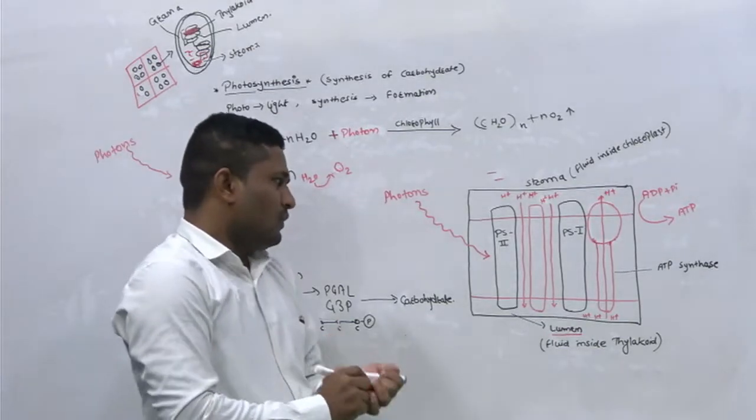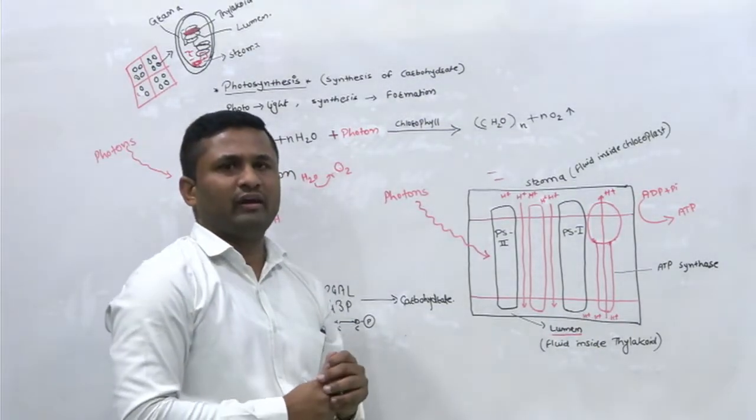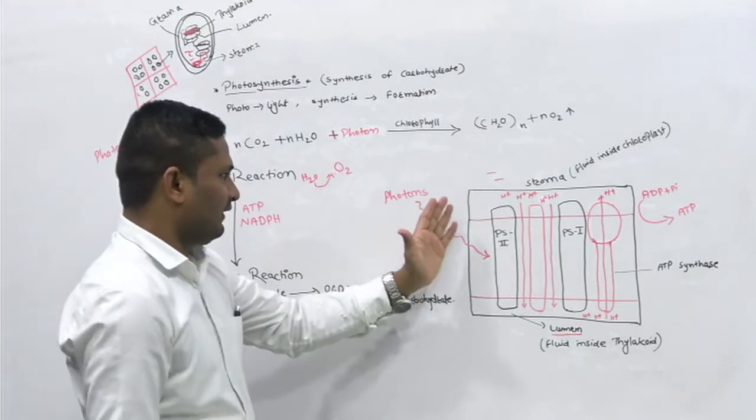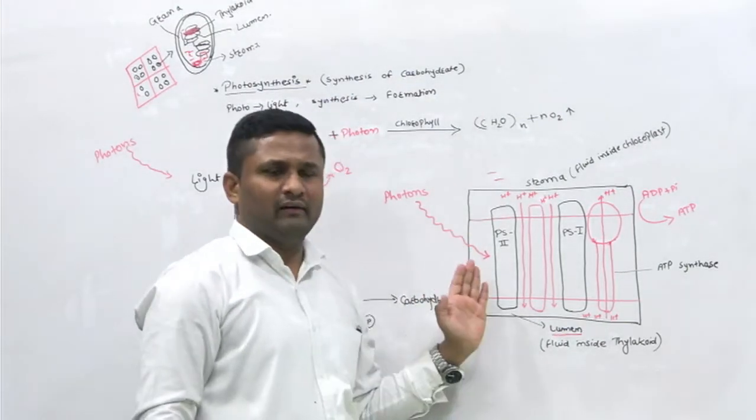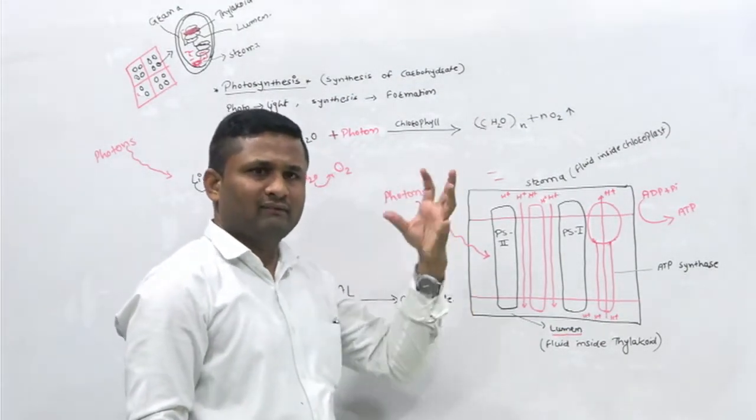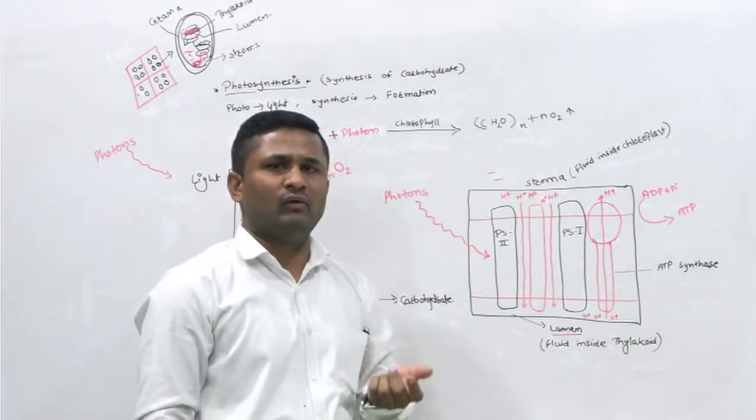Now what is actually happening in light reaction? See, there is photosystem II inside the chloroplast, which absorbs sunlight, we know all that.